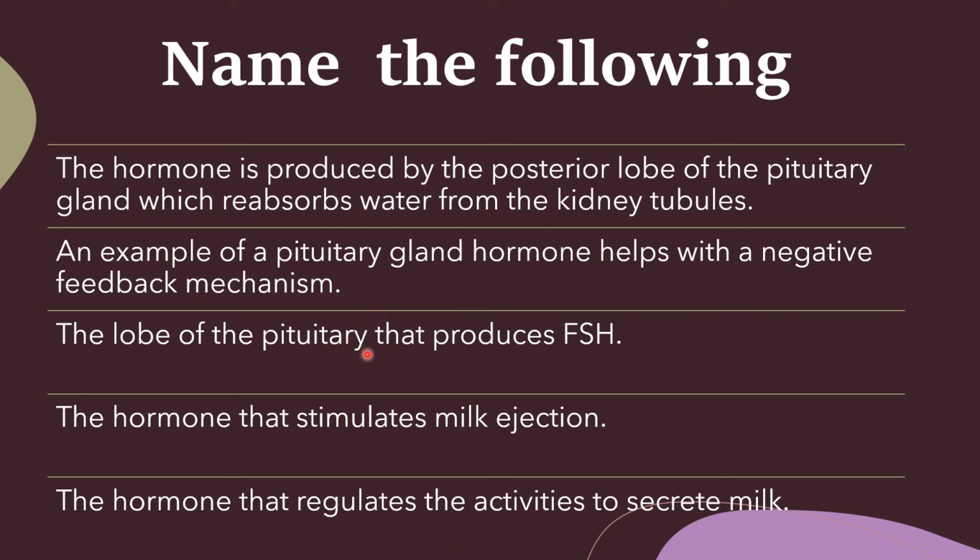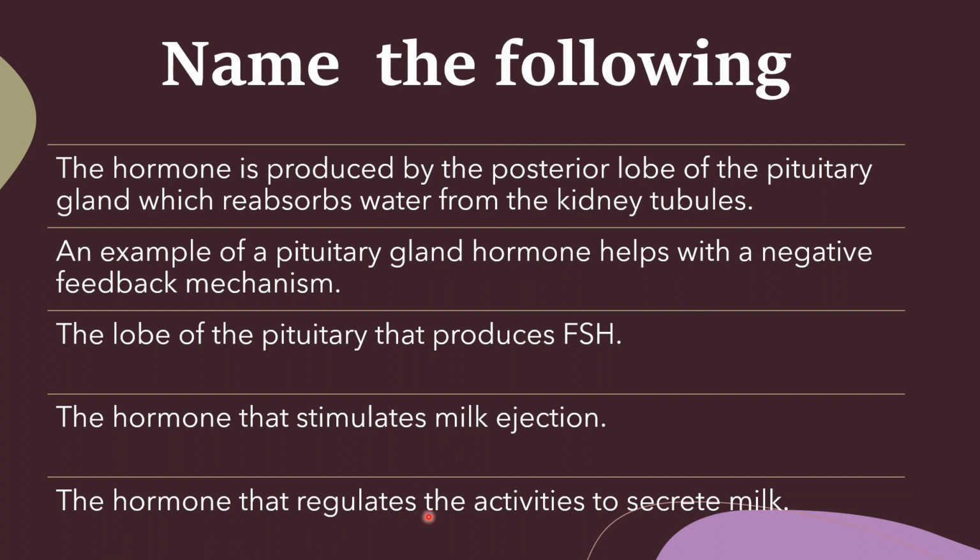The lobe of the pituitary that produces FSH, follicle stimulating hormone. Which lobe produces follicle stimulating hormone? Anterior lobe. Right, it's a gonadotropic hormone. The hormone that stimulates milk ejection, that is oxytocin.